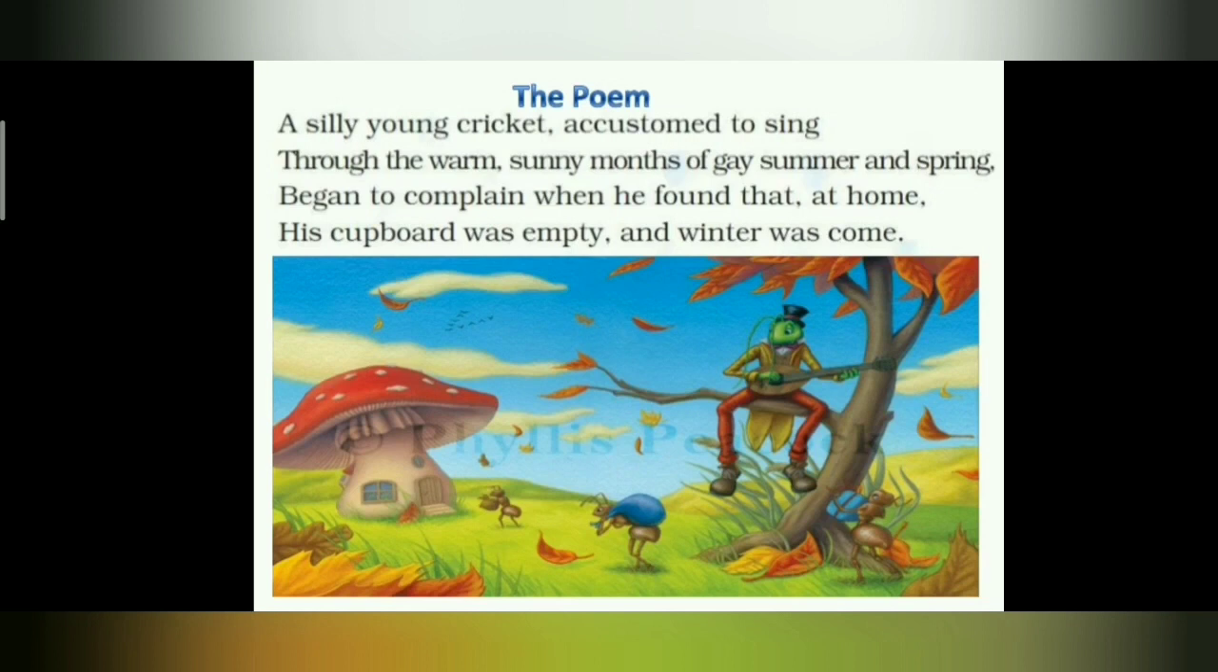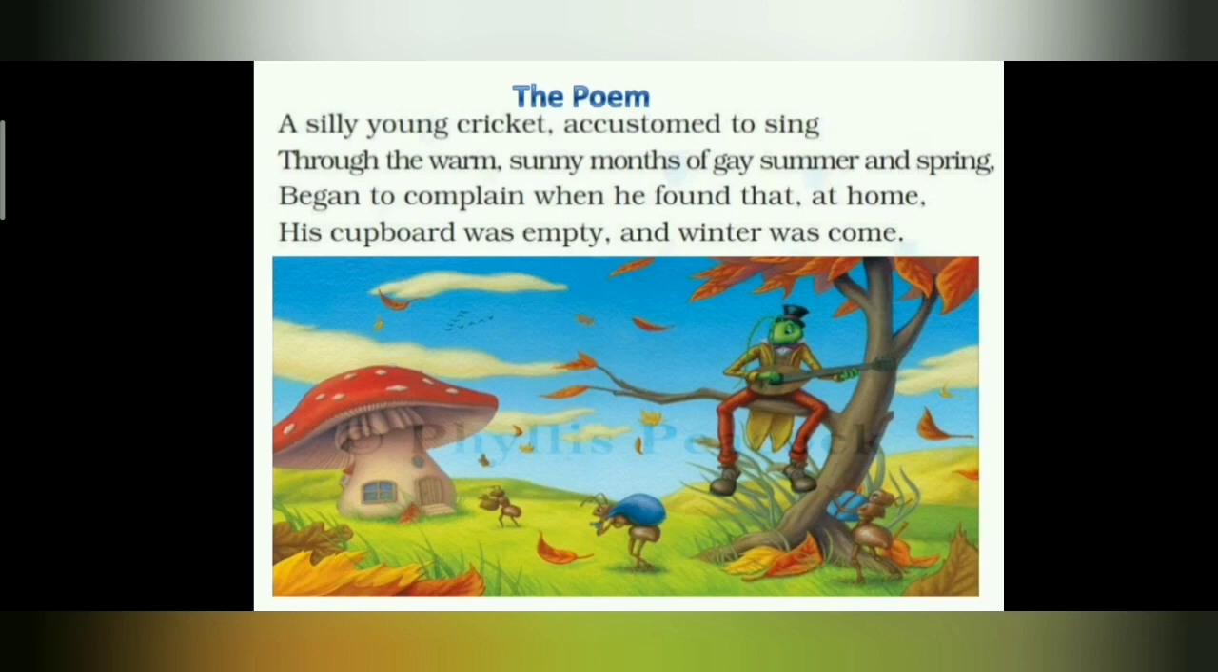So in this happy and enjoyable season, summer and spring, this cricket happily enjoys its days by singing. Began to complain when he found that at home. So began to complain. Who complained, children? Yes, it is the cricket. It began to complain. So why did it want to complain? About what did it complain? Yes, it was complaining that its cupboard was empty and winter was come. So the winter season has arrived and the cupboard was empty. The cupboard is not filled with food, right?